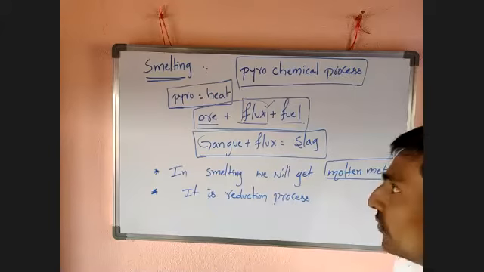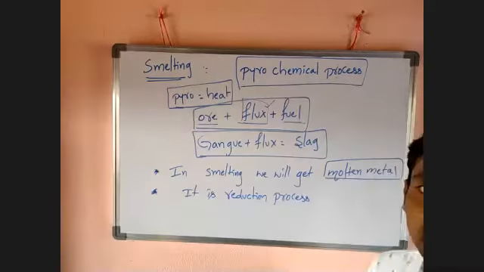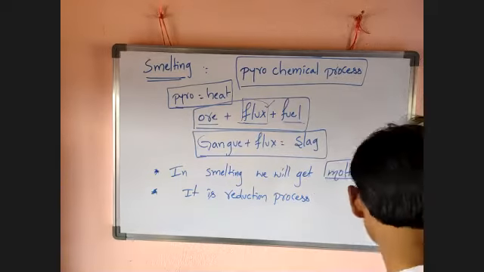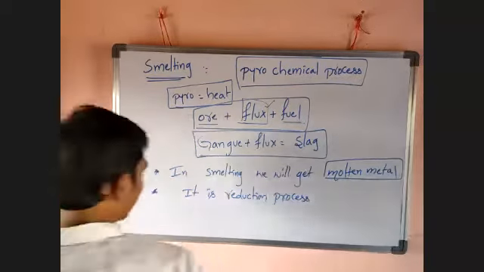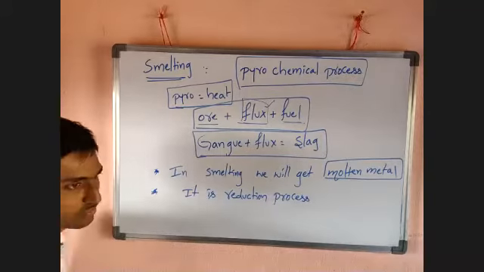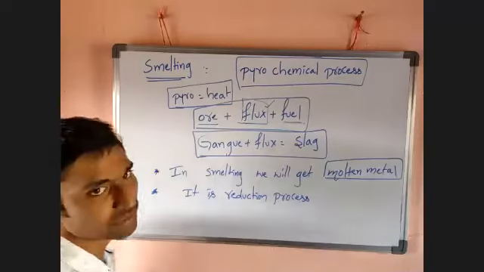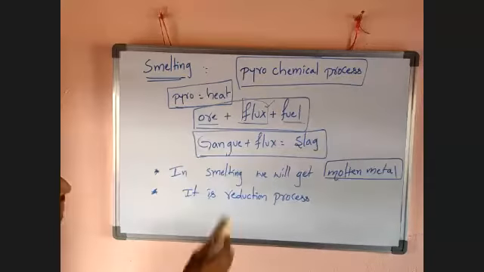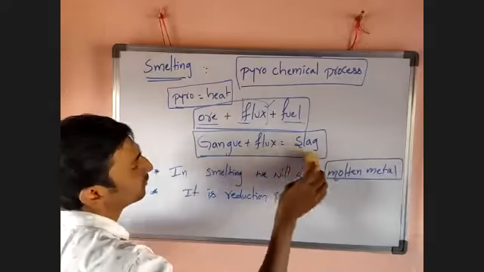Okay, so where we can carry heat, what is flux? I want to explain. Okay, so look here next. First one is what? Leaching. Leaching is dependent on solubility. But smelting is what? It is a pyrochemical process. Here, a new word is coming. That one is flux. Another word underneath is slag.